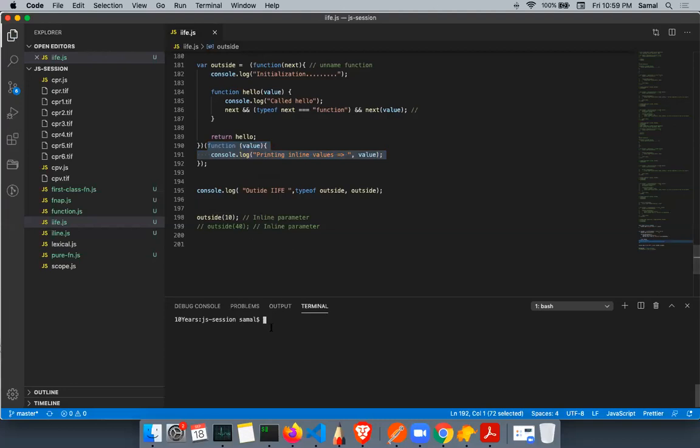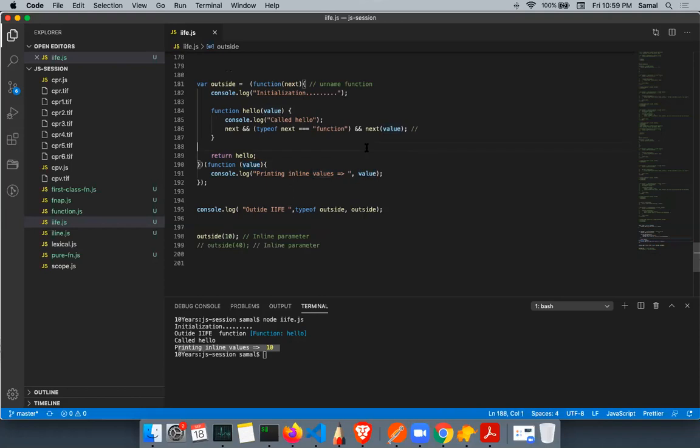If I run this now, you will see outside, then hello called. Hello world called, right? And the next function was called, printing inline values 10. You see this? When the next function is passed the value 10, it is received here and printed here. So this is the complexity of your JavaScript functions. You can pass and mix a lot of things together and create a very complex structure. This is a very powerful feature of JavaScript, and you can do a lot of things with it.